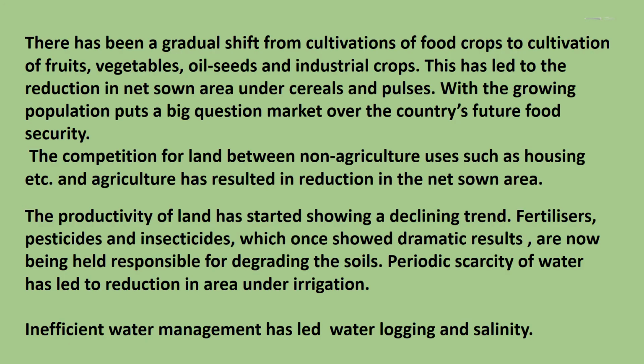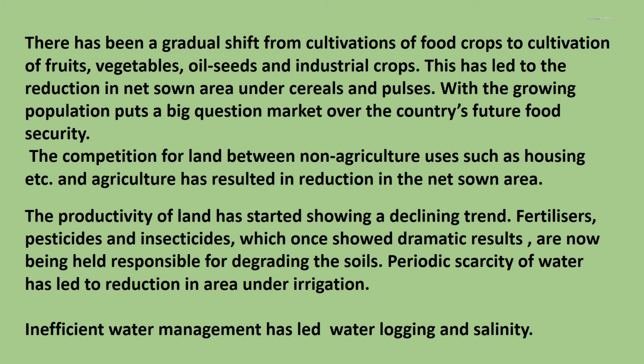There has been a gradual shift from cultivation of food crops to cultivation of fruits, vegetables, oilseeds and industrial crops. This has led to the reduction in net sown area under cereals and pulses. The growing population puts a big question mark over the country's future food security. The competition for land between non-agriculture uses such as housing, etc. and agriculture has resulted in reduction in the net sown area.